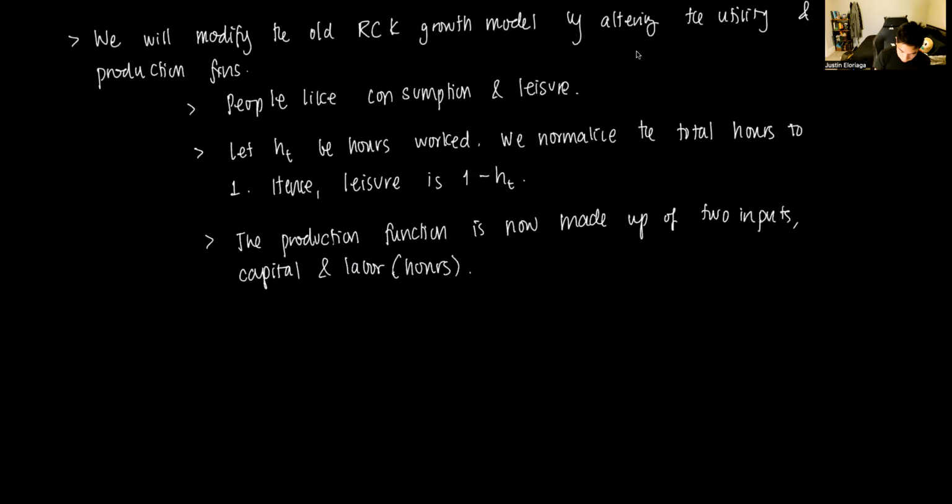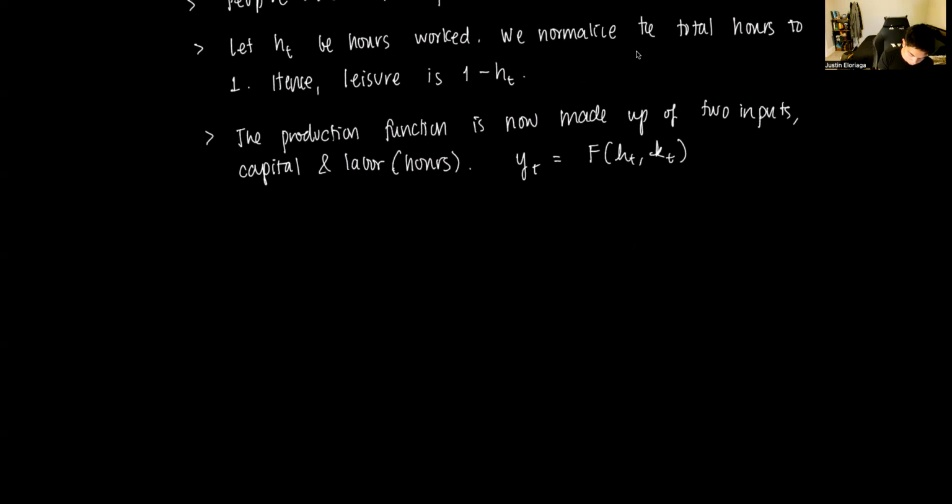So we have that Y_t is equal to F(H_t, K_t). As with a normal Solow growth model, the production function is a function of capital as well as work hours. So the first thing we do is the social planner's problem.